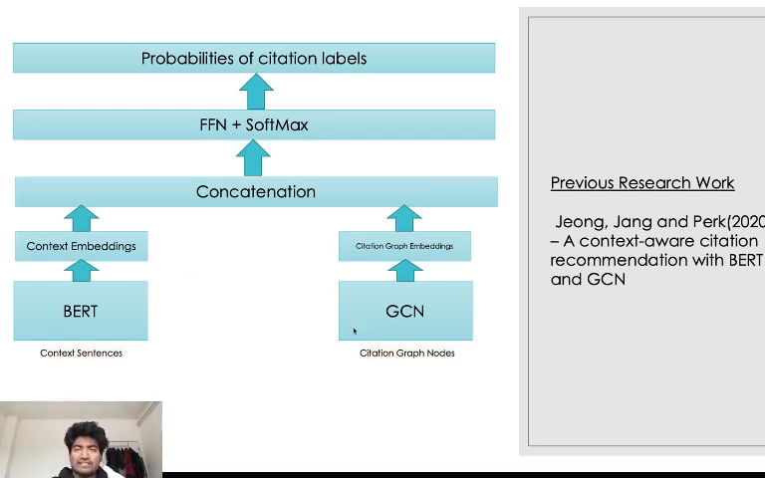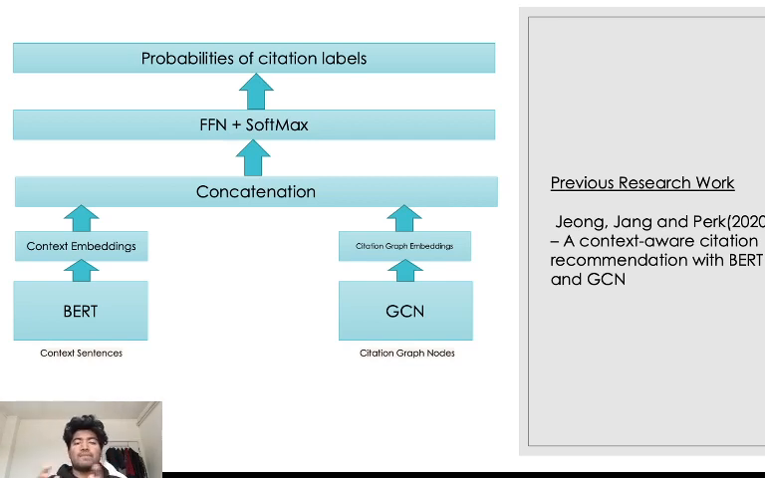They use the GCN model to represent the citation relationship between papers and to extract a learning representation of them. This was then concatenated and sent to a feed-forward neural network with softmax activation function. From that we got the probability of the citation labels, and these were tested on the mean average precision, mean reciprocal rank, and recall at k.